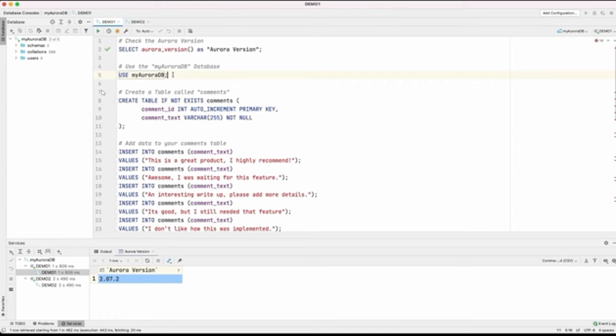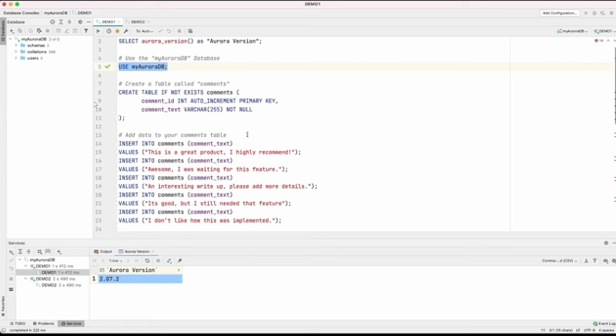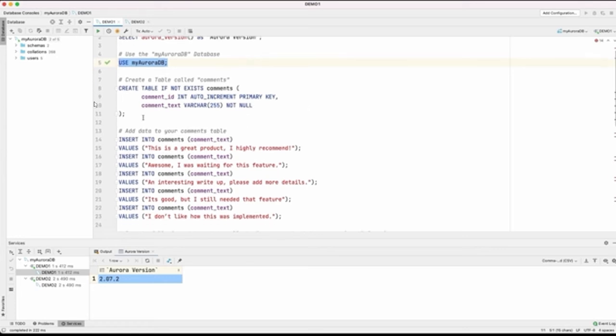Now, what we are going to do is use a database called MyAuroraDB, which I have already created beforehand. But you can create a new database or use one that you already have and then create a table inside that.